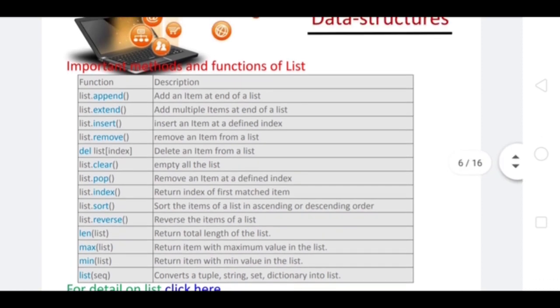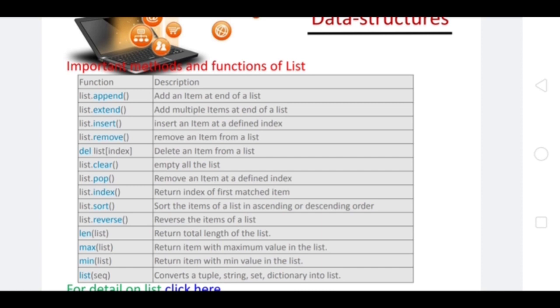Deleting an item from the list, that means I do not need to completely delete the list, but need to delete a particular element, then we also use delete. What is the difference between remove and delete?